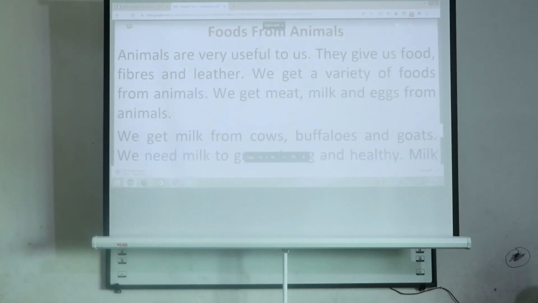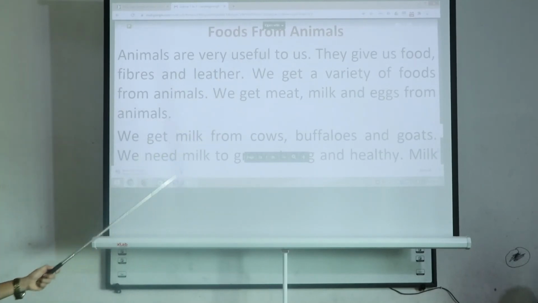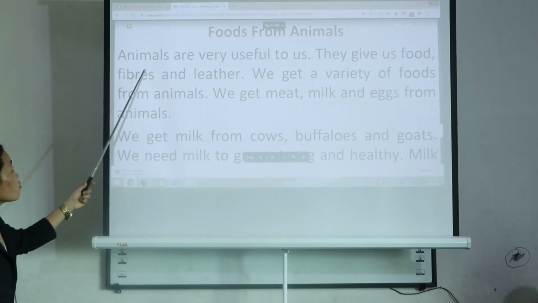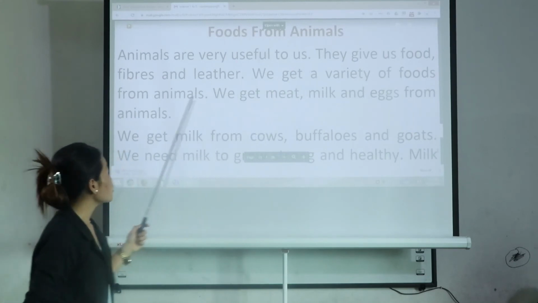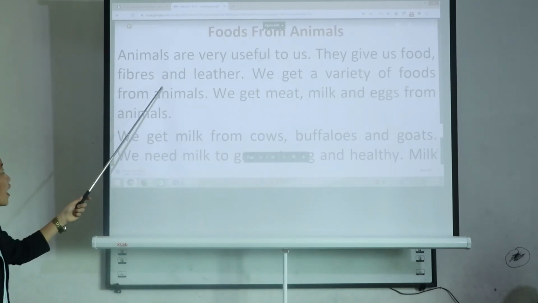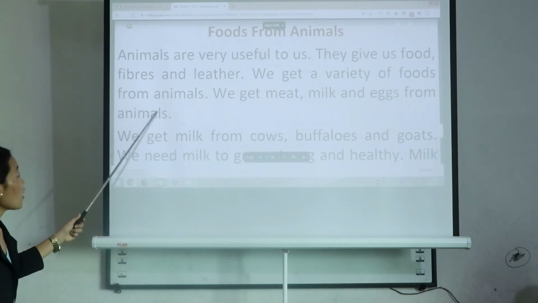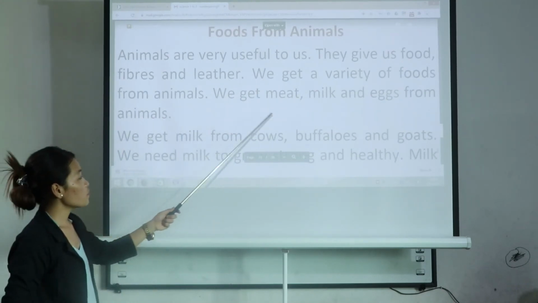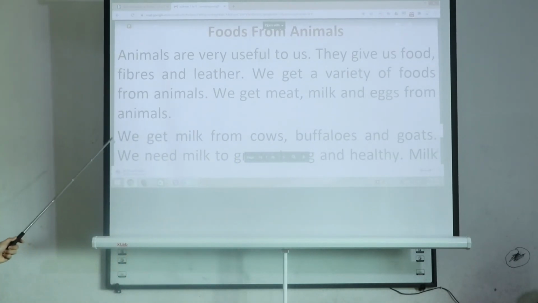Okay, now these are the foods from plants. Now it's time for foods from animals. Animals are very useful to us. They give us food, fibers and leather. We get a variety of foods from animals. We get meat, milk and eggs from animals.